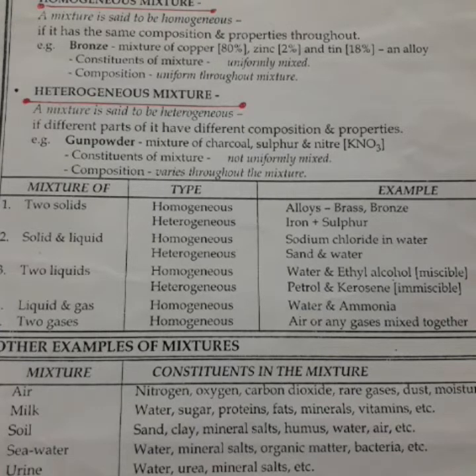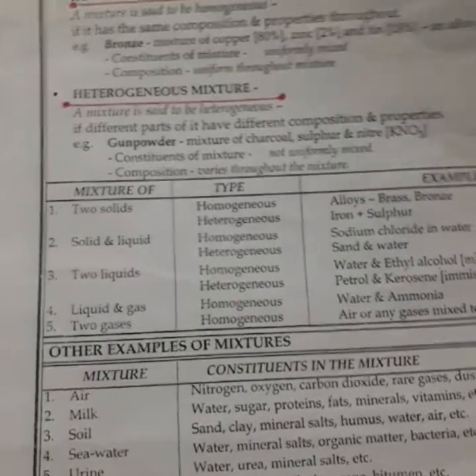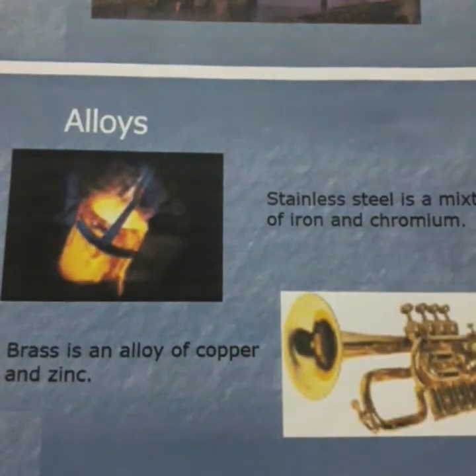Alloys are examples of homogeneous mixtures: bronze, brass, steel. Like brass is an alloy of copper and zinc. Stainless steel is a mixture of iron, carbon and chromium. Same way, bronze is an example of an alloy which is a mixture of what? Copper, zinc and tin. Okay, so these are some examples of homogeneous mixtures. Air is a homogeneous mixture. Salt when dissolved in water to form a solution is also a homogeneous mixture.